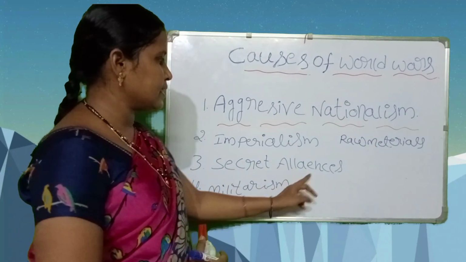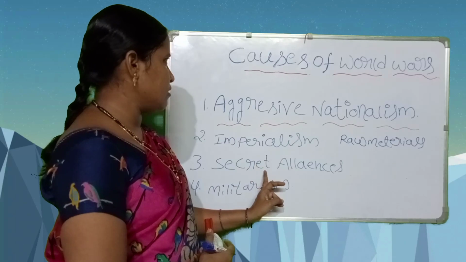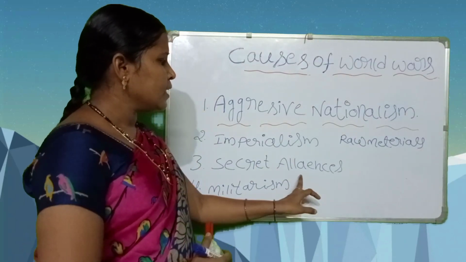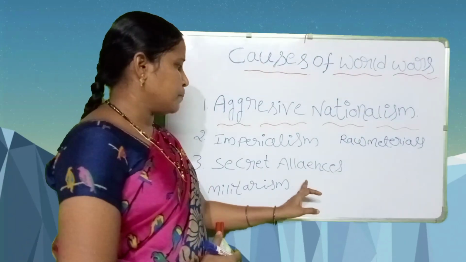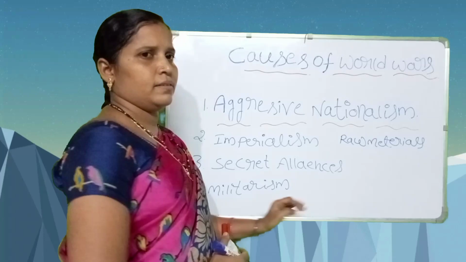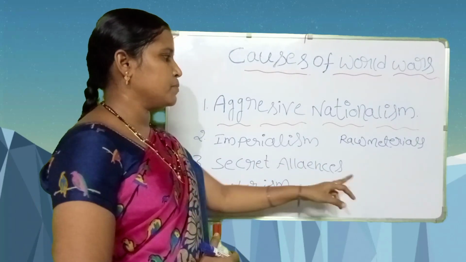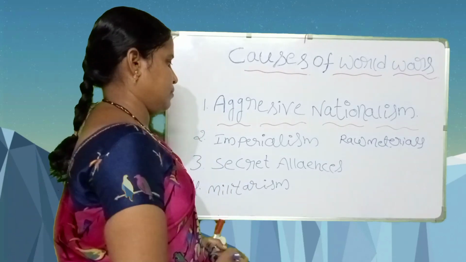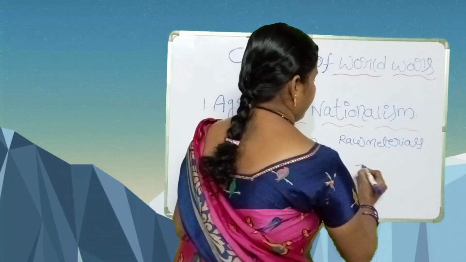Next one is secret alliances. This is also one of the causes of world wars. Here, German unification by Bismarck. Bismarck wanted to isolate France.